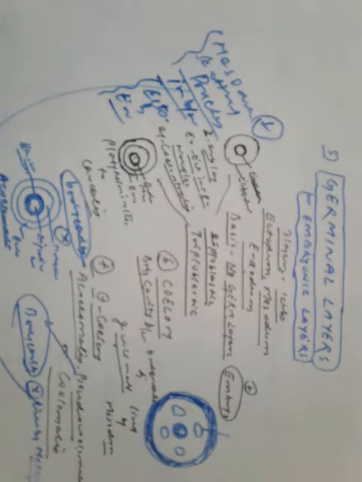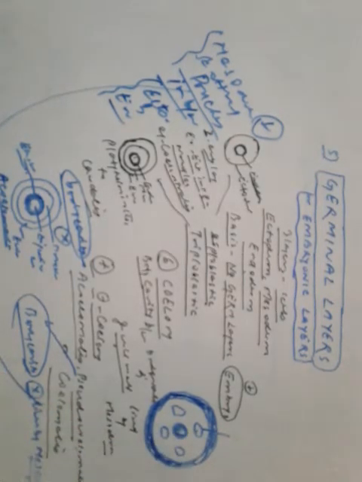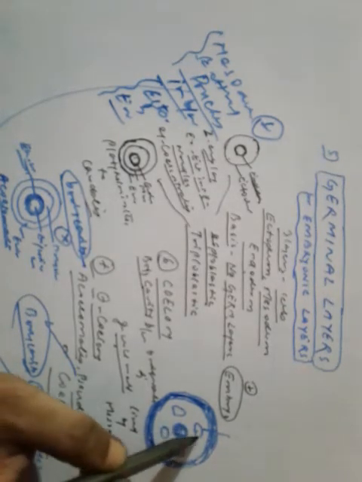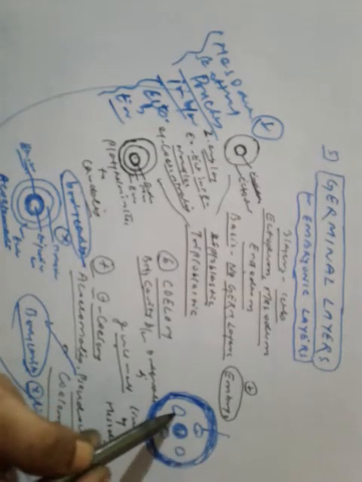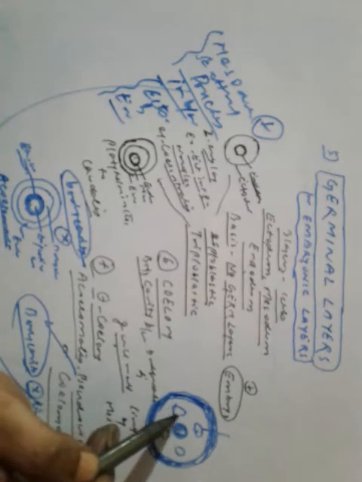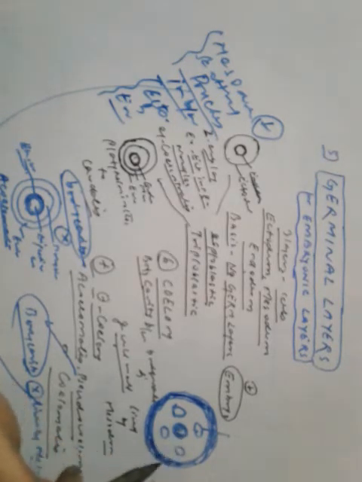Here the body cavity is not lined by mesoderm. What is visible here is that mesoderm is present as scattered pouches in between endoderm and ectoderm.